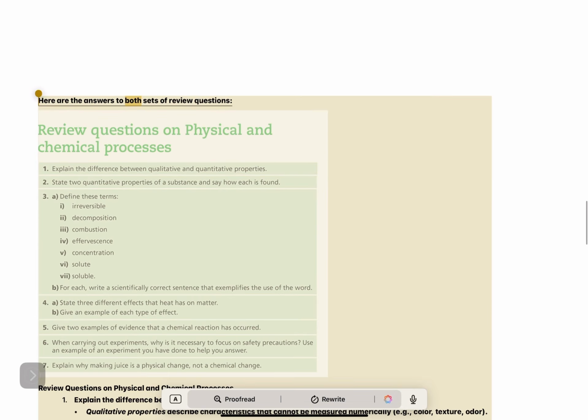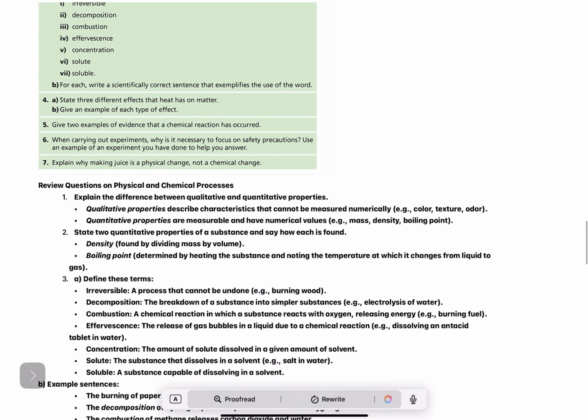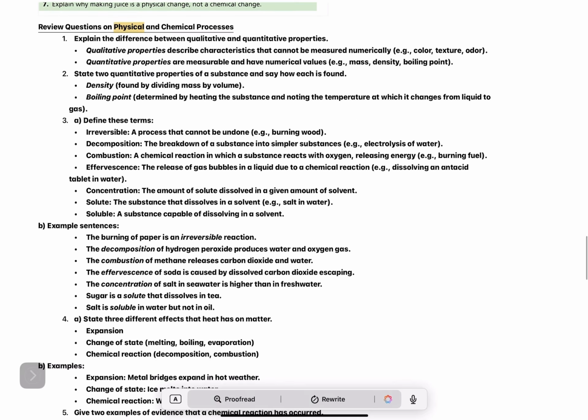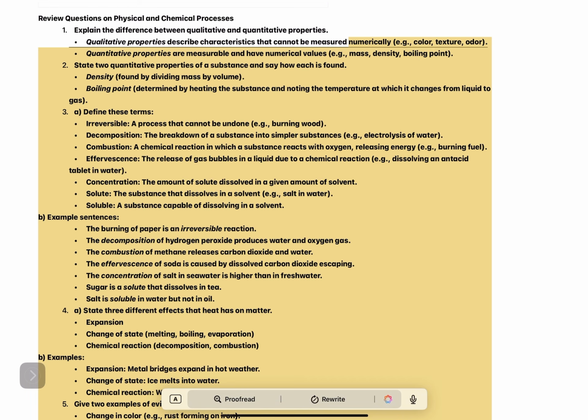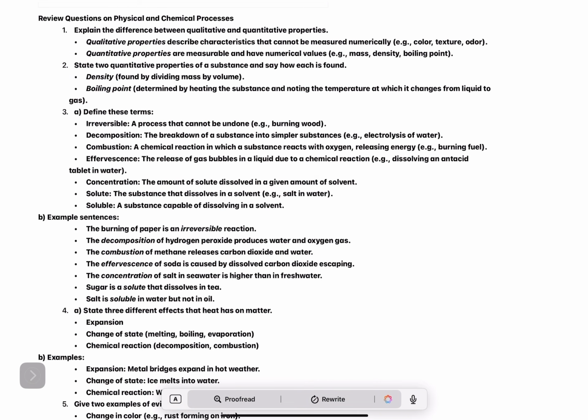The answers to both sets of review questions. Review questions on physical and chemical processes. 1. Explain the difference between qualitative and quantitative properties. Qualitative properties describe characteristics that cannot be measured numerically, e.g., color, texture, odor. Quantitative properties are measurable and have numerical values, e.g., mass, density, boiling point.